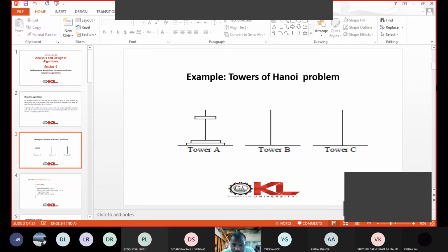The second condition is that at any point of time, a larger disk should not be on top of a smaller disk. Remember, only one disk is moved at a time, and a larger disk should not be on top of a smaller disk. So you have to ensure that. By satisfying these two conditions, you need to move these disks from tower A to tower C, and tower B can be used as an intermediate or buffer.